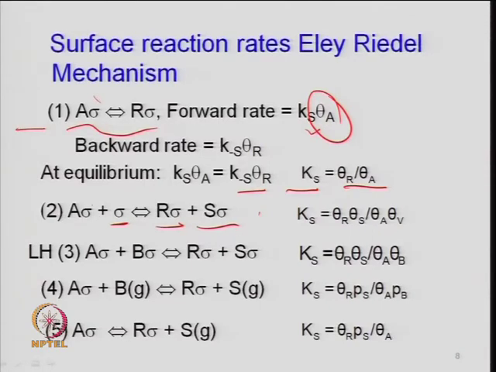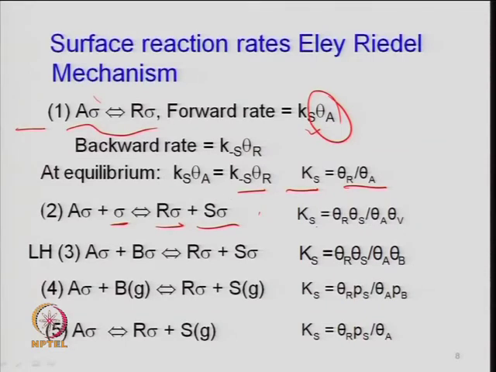That is, k s times theta a, sites covered by a, times theta v, the vacant site, is equal to k minus s times the concentration of adsorbed species theta r times theta s.